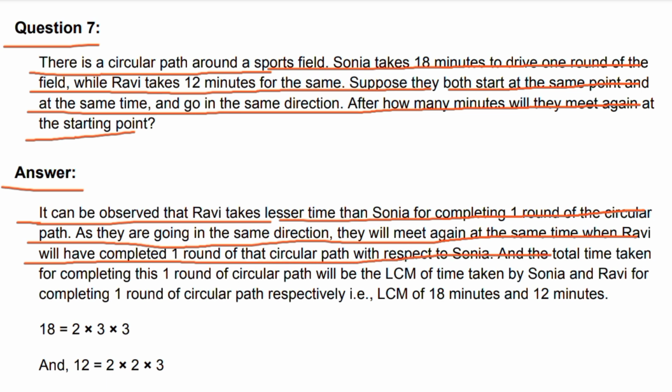The total time taken for completing this one round of the circular path will be the LCM of the time taken by Sonia and Ravi for completing one round respectively, i.e. LCM of 18 minutes and 12 minutes.